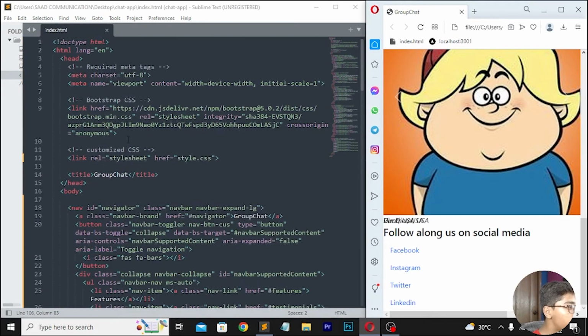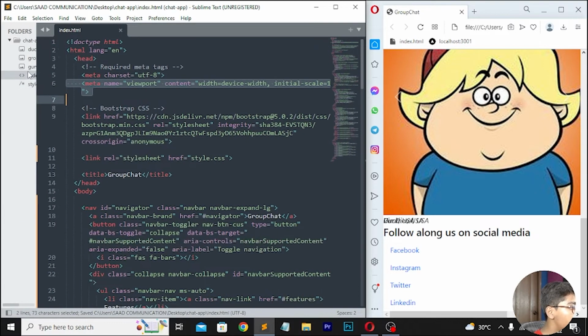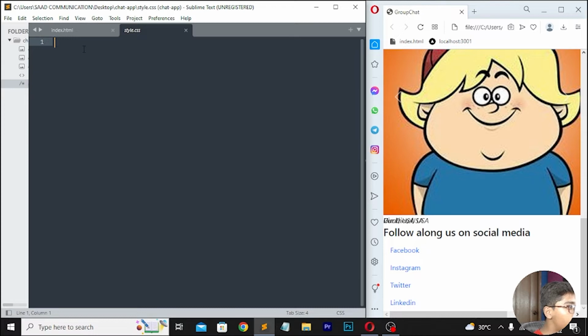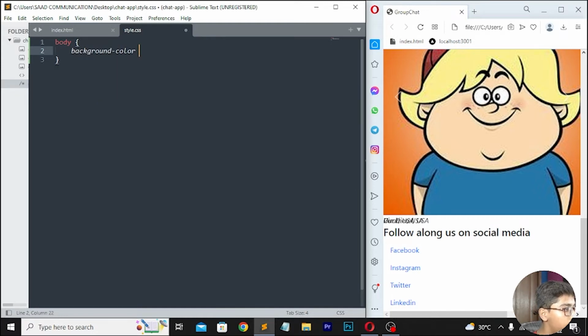So here, if I show you, you can see our style sheet has been linked here, so I don't need it here. Save this, then move to your file, and now we are on our file. Here you just have to write a body tag, and then I'll be writing a background color, which should be, you can say, pulli. So here I'll be writing E.